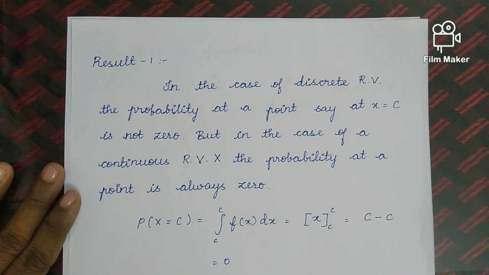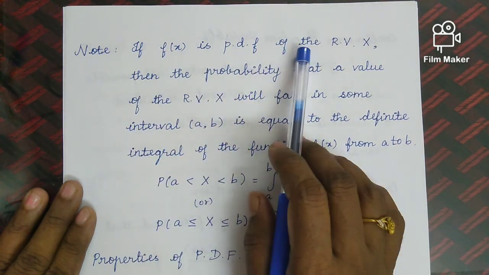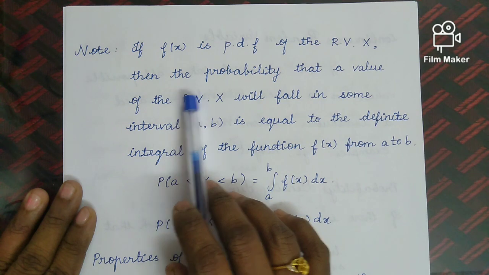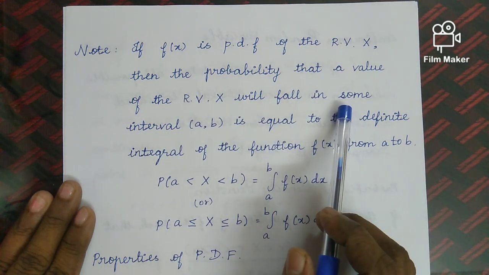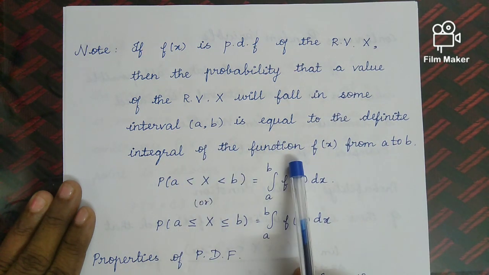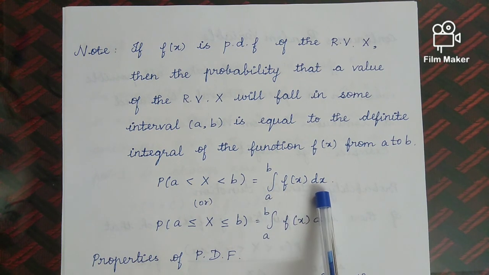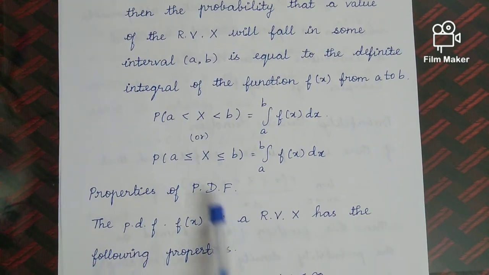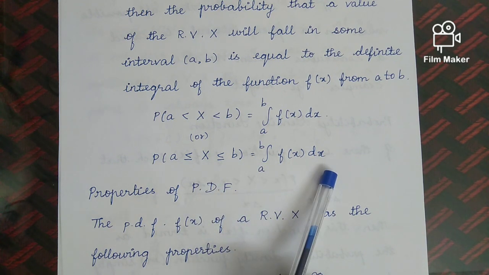Before that result there is a note. If f of x is a p.d.f of a random variable capital X, then the probability that a value of the random variable capital X will fall in some open interval a comma b is equal to the definite integral of the function f of x from a to b, that is P of a less than X less than b equals integral a to b f of x dx, or P of a less than or equal to X less than or equal to b equals integral a to b f of x dx.